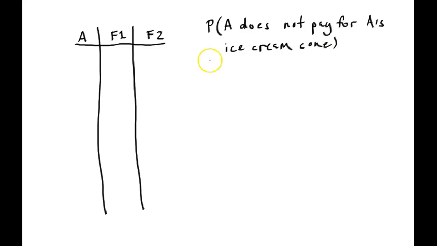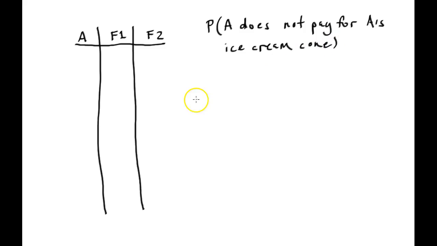So the only way that Abby is going to pay for her own ice cream cone is if she flips... So 3 friends devise a scheme. Each person flips 1 coin, and someone whose coin is different from the other pays for all 3 ice cream cones. So Abby would have to, does not pay.